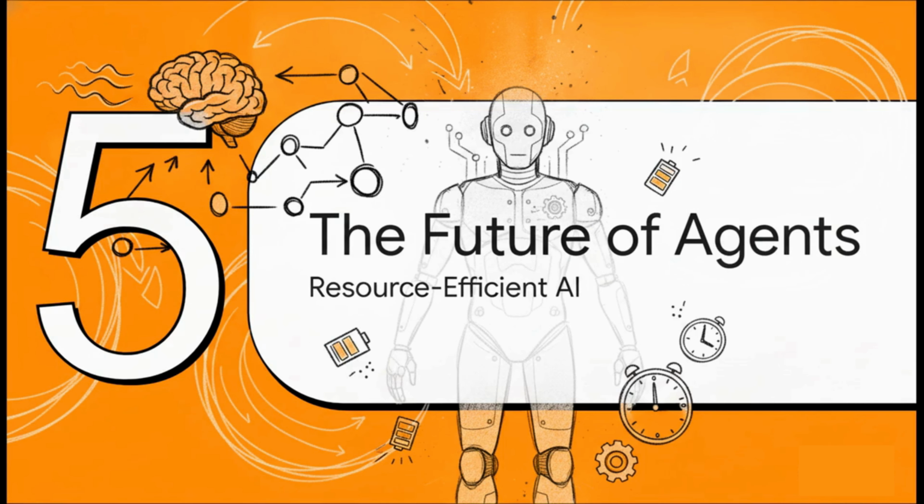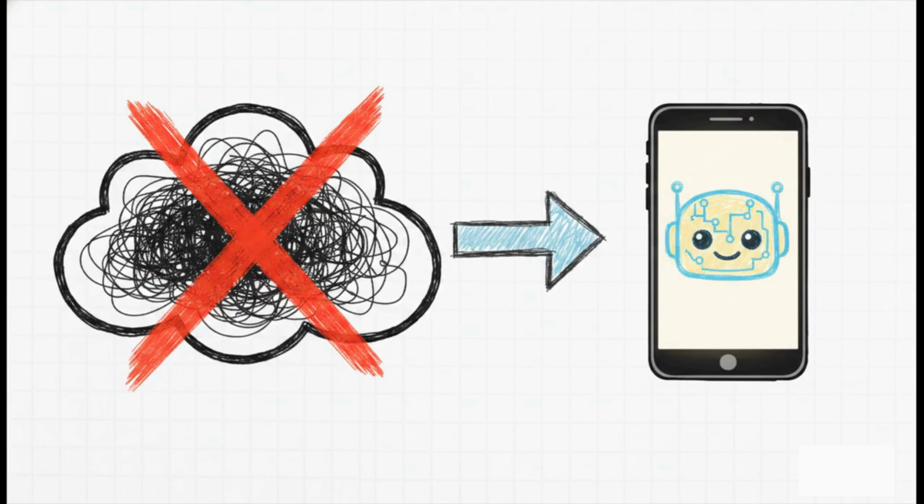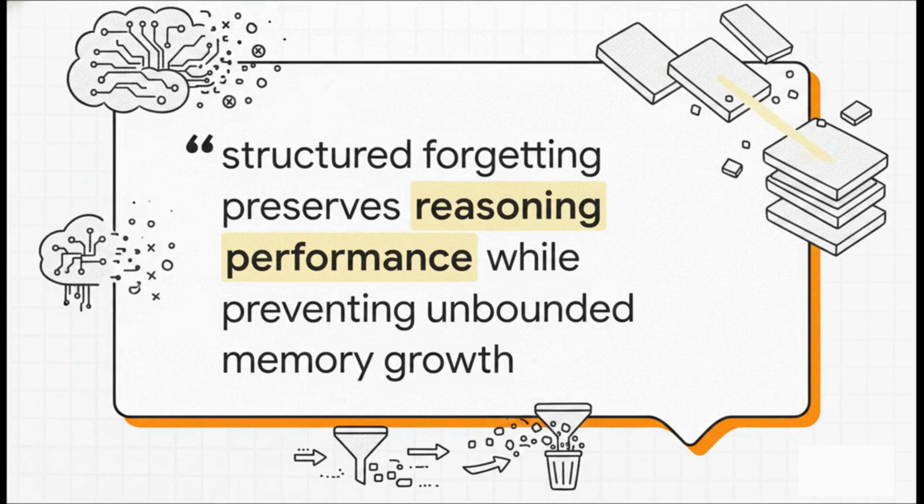Section 5, the future of agents. So what should we actually take away from a framework that hasn't been empirically tested yet? As a speculative hypothesis, if this mathematical approach does get implemented and holds up under real testing, it could pave the way for more resource-efficient, persistent AI assistance. We're looking at a potential future where models maintain coherence over extended timeframes, running locally on your own devices without needing massive context windows that drive cloud computing costs and latency through the roof. But that's a bet on a proposal, not a confirmed result.